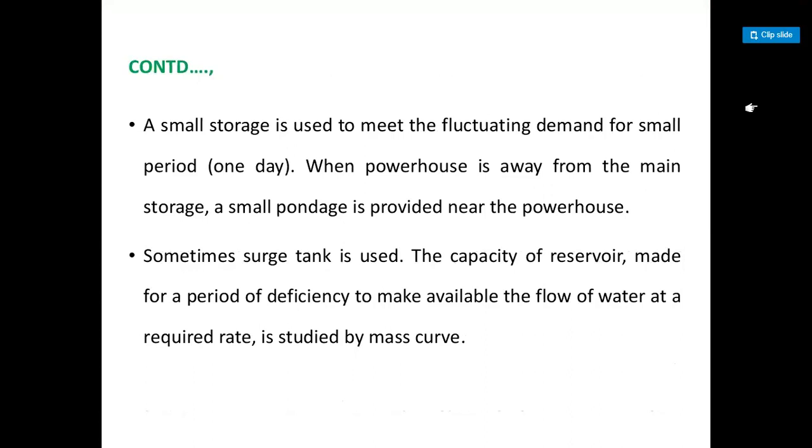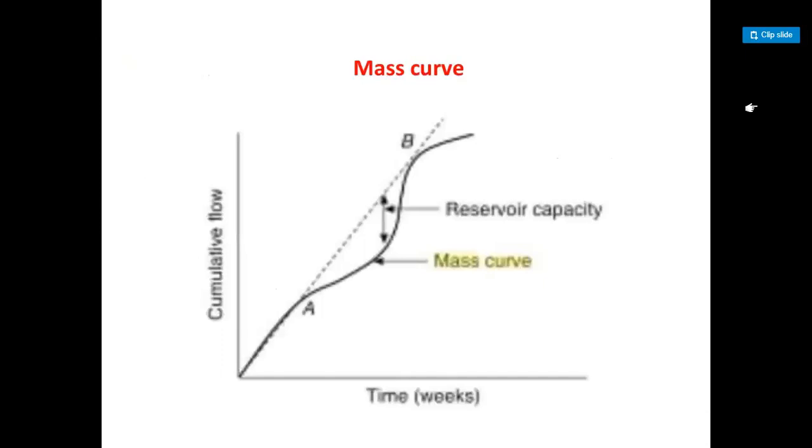When the powerhouse is away from the main storage, a small pondage is provided near the powerhouse. Sometimes a surge tank is used. The capacity of a reservoir made for a period of deficiency, to make available the flow of water at a required rate, is studied by the mass curve.